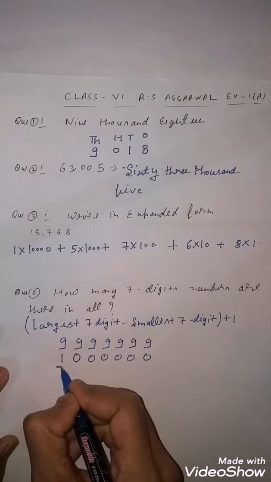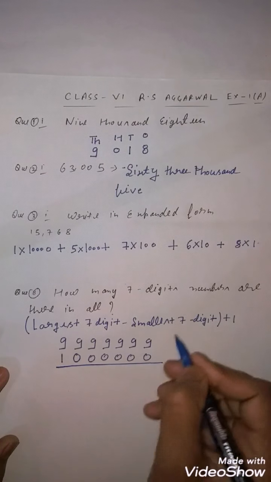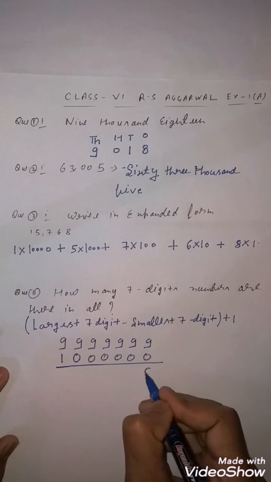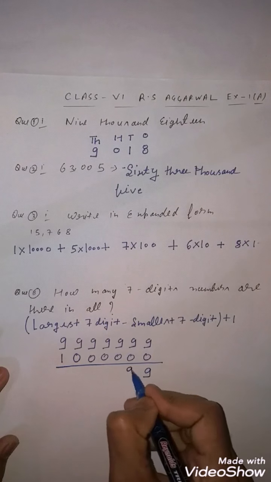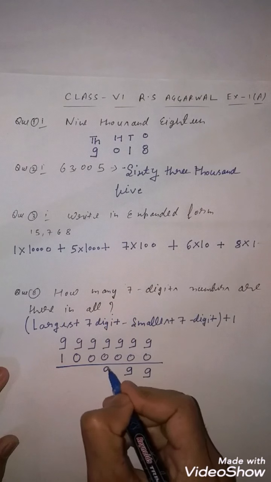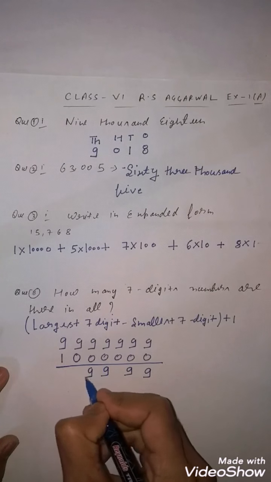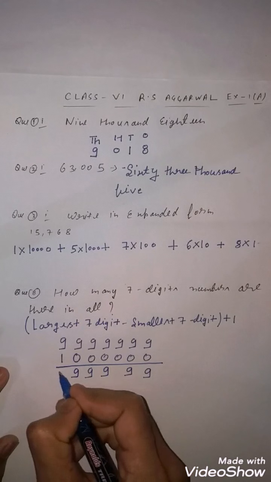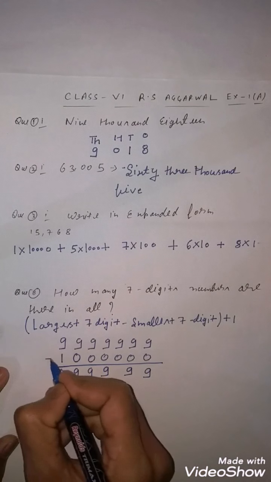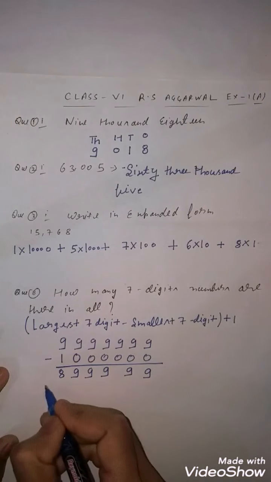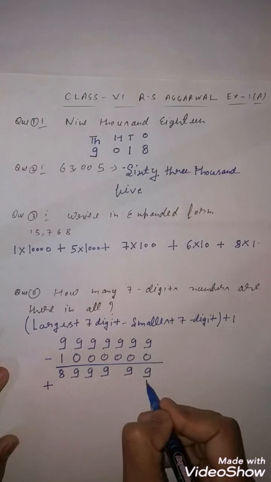Now what you have to do is subtract. 9 minus 0 is 9, 9 minus 0 is 9, 9 minus 0 is 9, 9 minus 0 is 9, 9 minus 0 is 9, 9 minus 0 is 9, and 9 minus 1 is 8. Now next you will add 1, so plus 1.